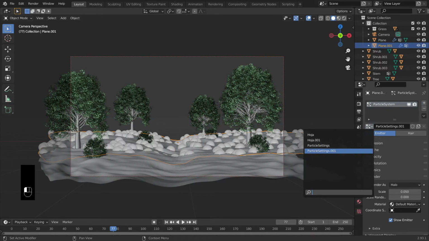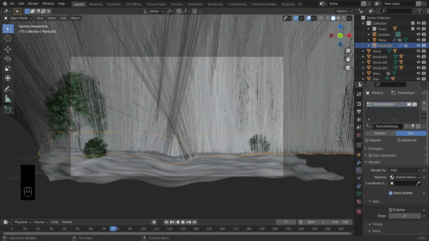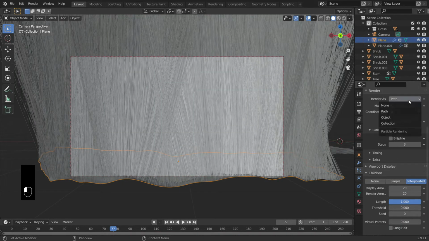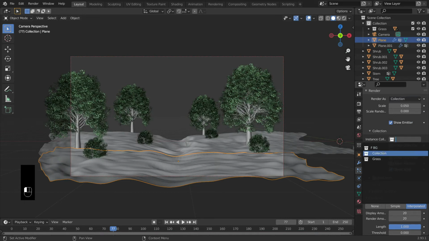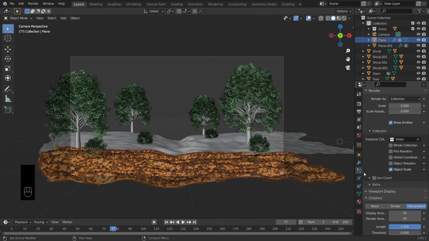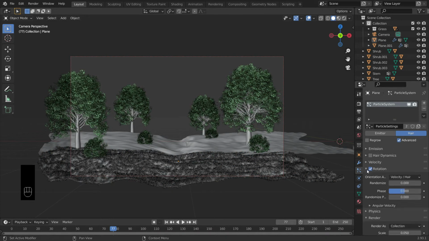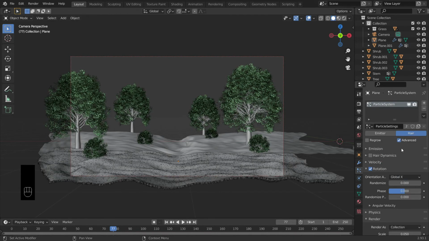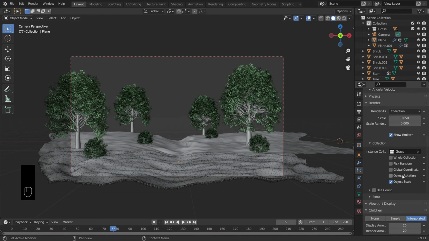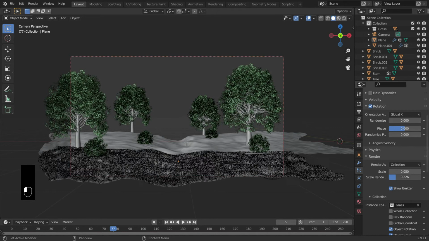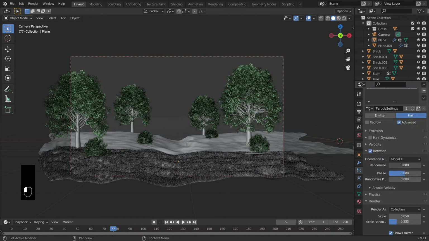I will add the same particle system which I have added in the first plane of our scene. You will get a collection called F grass. So select it, and I will select advanced, and make the rotation velocity to be X, and enable the object rotation. And you can play along with any setting which you want, and you can also follow my settings to make the ground even look realistic.